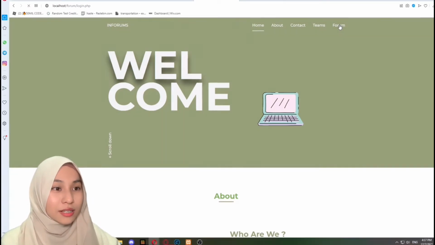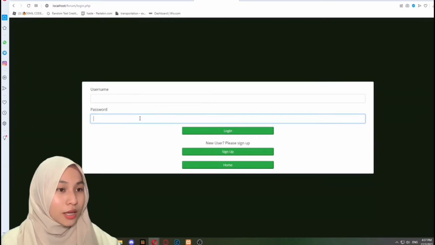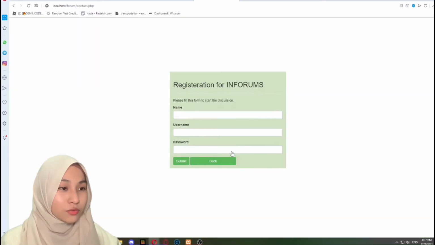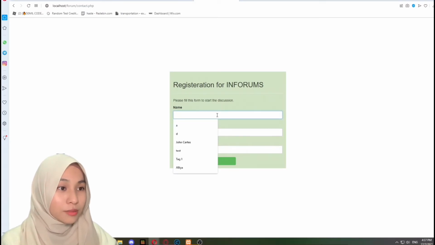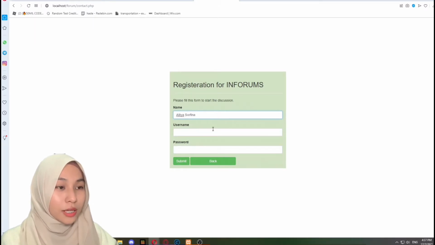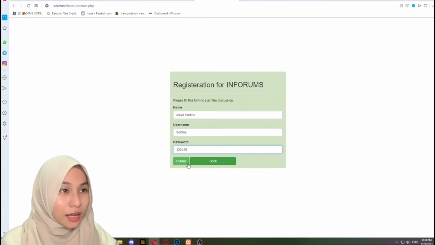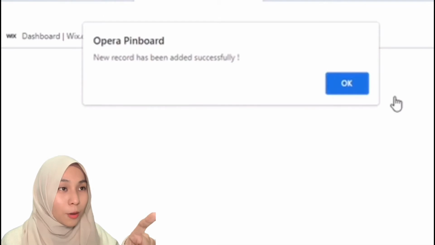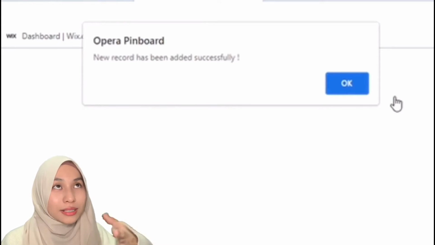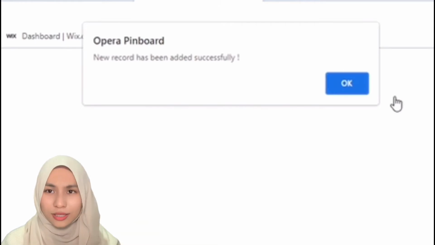So we're going to start with the forum and I'm going to sign up first. So fill in the registration for Inforums. I'm going to put my name, Alia Surfina, and my username, and then password. Then we click the submit button and it will pop up. If you can see up there, a pop-up message says that new record has been added successfully. So it means that the user details already in the database.